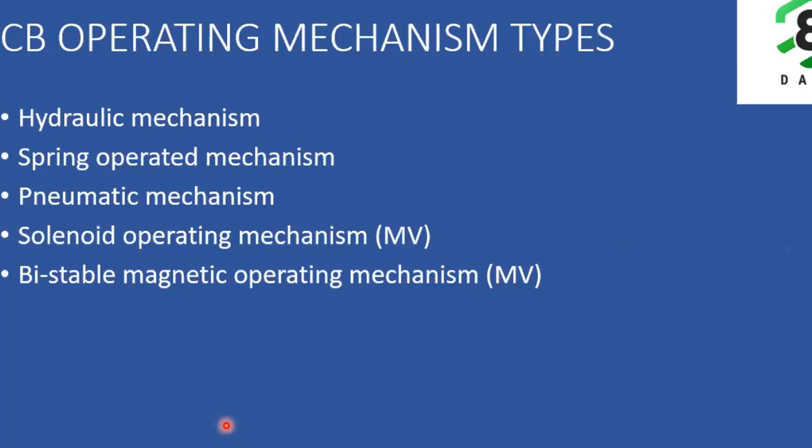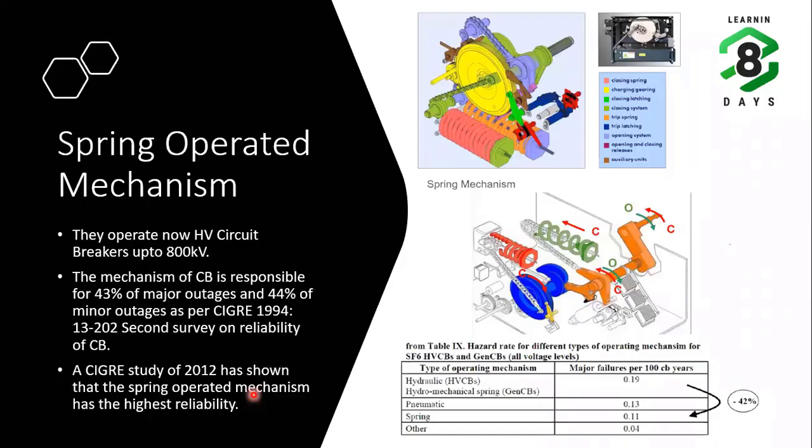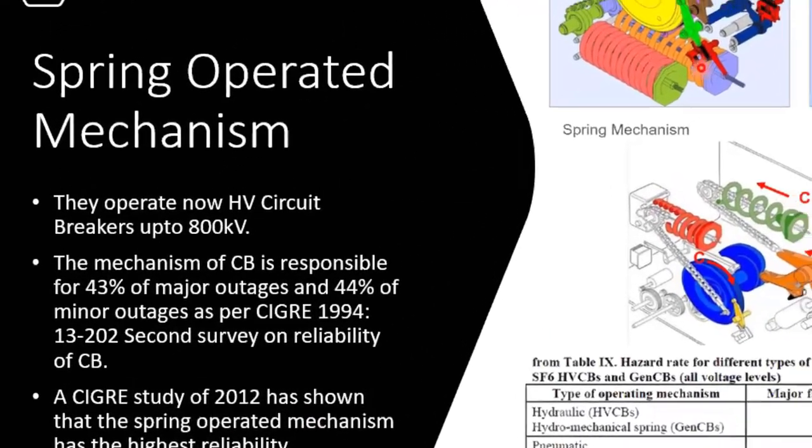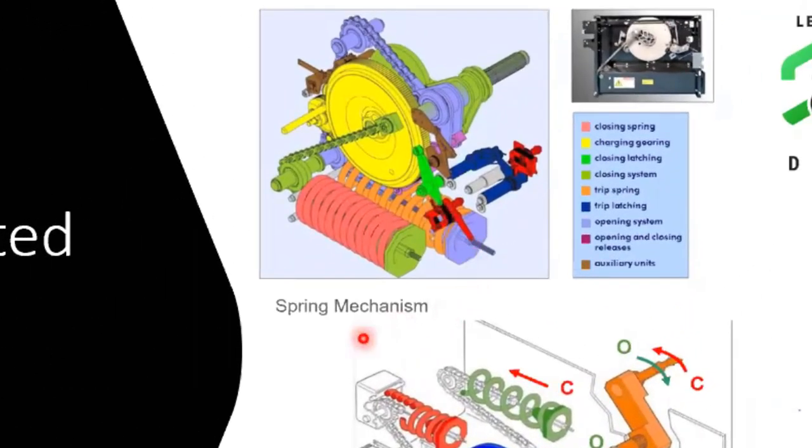Whereas the spring operated mechanism, now it is becoming more popular, and you can see most of the EHV breakers or HV breakers are with spring operated mechanism. The spring operated mechanism, as I was telling, now operates HV circuit breakers up to 800 kV. So let us have a close look here. This is the spring mechanism.